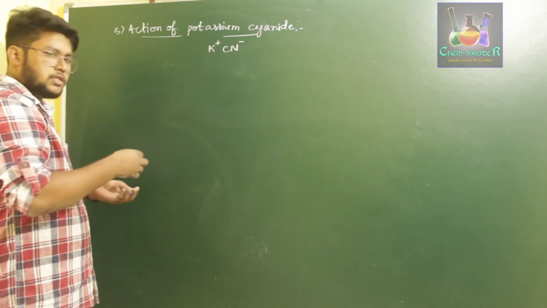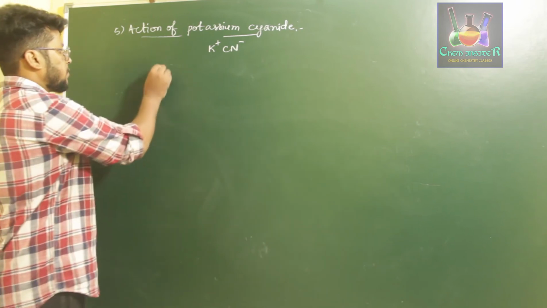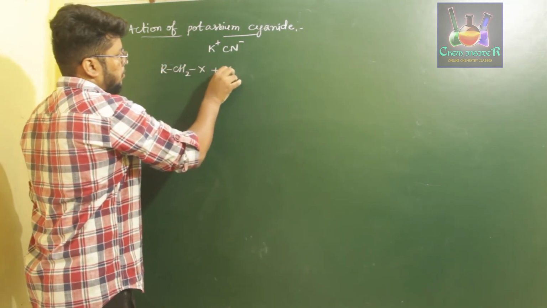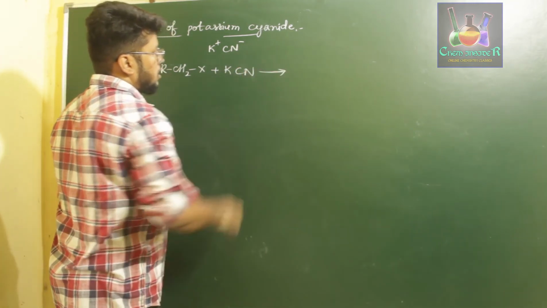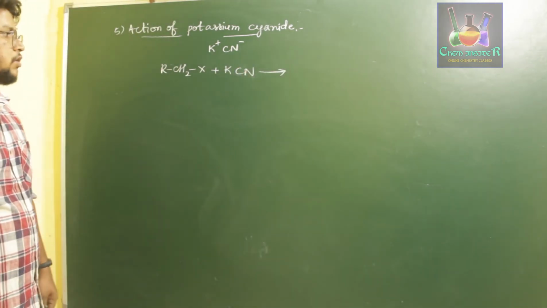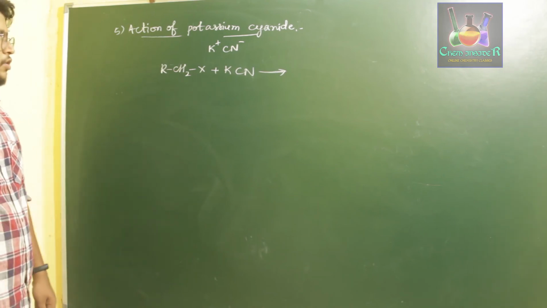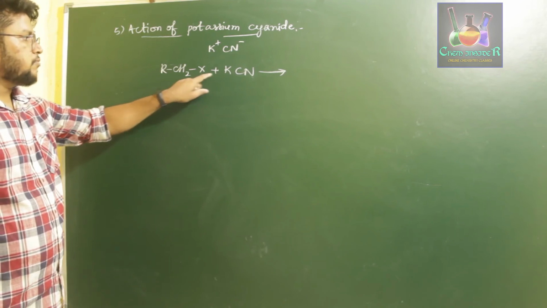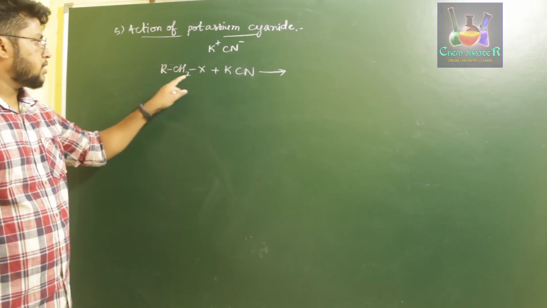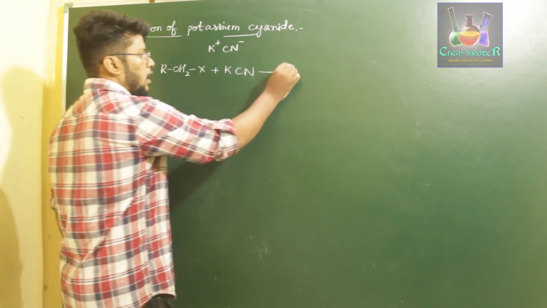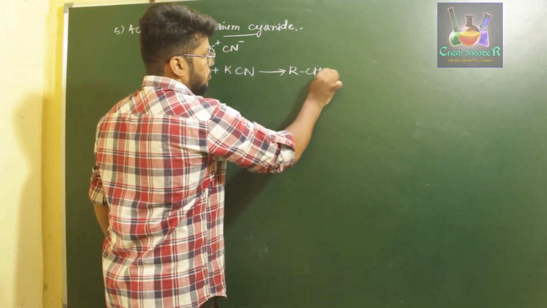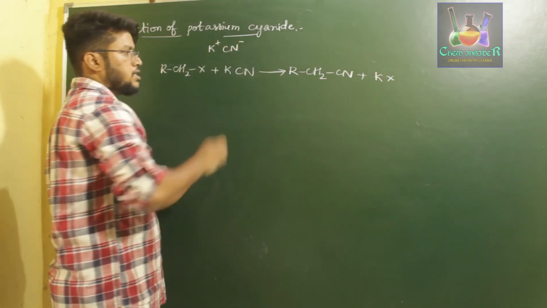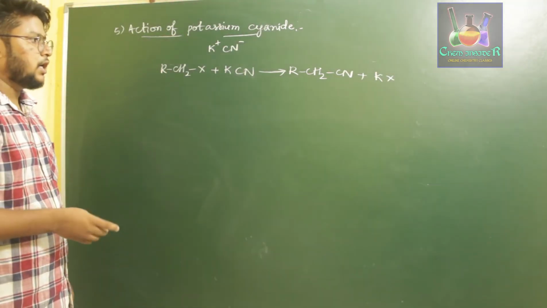So what happens is, similar to the other nucleophilic reactions, when RCH2X is treated with potassium cyanide, we get cyanoalkane or alkane nitrile. So RCH2 loses a halogen atom, which is attacked by a CN minus ion on CH2. It forms RCH2CN plus KX. So this is called cyanoalkane or alkane nitrile.